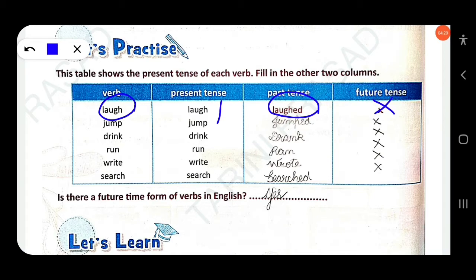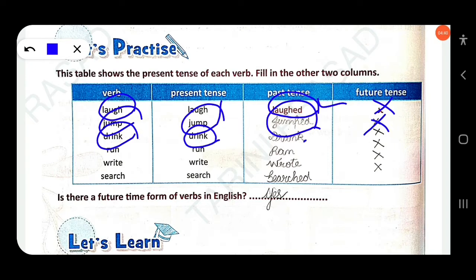So there is no future tense in English grammar. There are two tenses, present tense and past tense, but there is future time. So the next verb, "jump": the present tense is "jump" and the past tense is "jumped". So there is no future tense. Then next, "drink": the present is "drink" and the past is "drank", and no future tense.